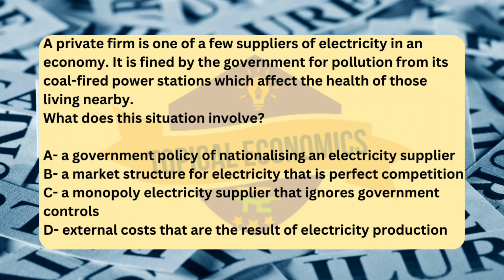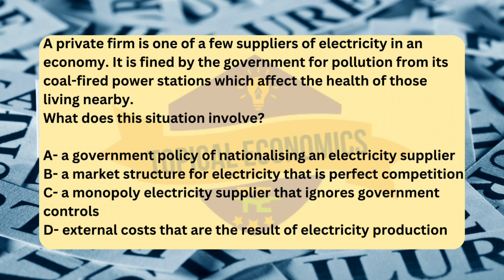C. A monopoly electricity supplier that ignores government controls. D. External costs that are the result of electricity production. Reference, 2018 May-June version 3. The correct answer for this question is option D. External costs that are the result of electricity production.